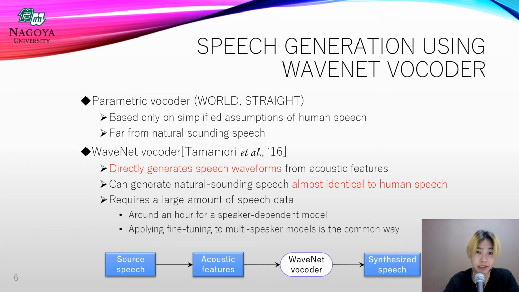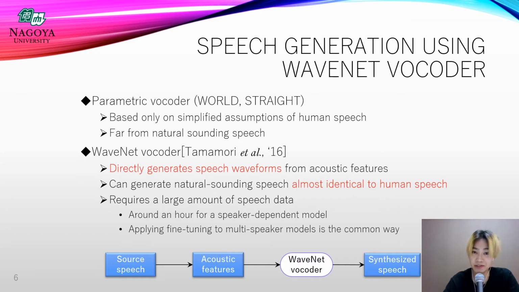WaveNet vocoder is one of the autoregressive deep speech waveform generation models, which is able to learn the generation process from speech features to waveforms in a data-driven manner. Thanks to this nature, WaveNet vocoder is able to generate natural-sounding speech almost identical to human speech when a sufficient amount of speech data is given.